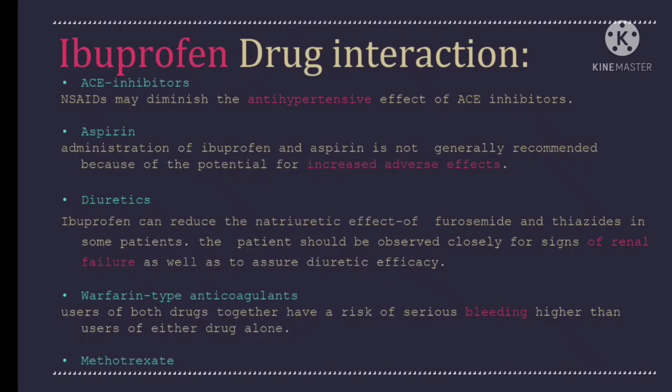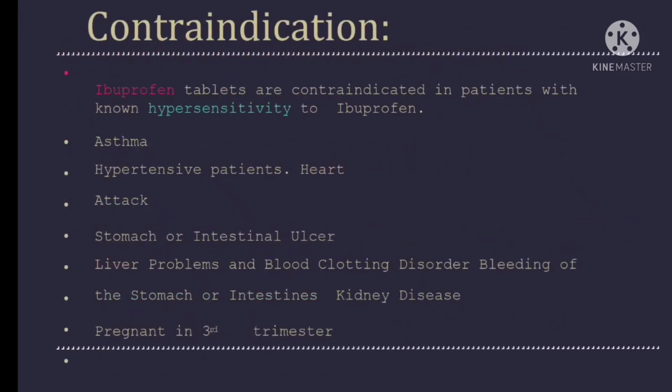The patient should be observed closely for signs of renal failure as well as to assure diuretic efficacy. With warfarin-type anticoagulants, users of both drugs together have a risk of serious bleeding higher than users of either drug alone. Why? Because it also has antiplatelet activity, so ultimately the risk of bleeding increases. It also has a major drug interaction with MTX, that is methotrexate.